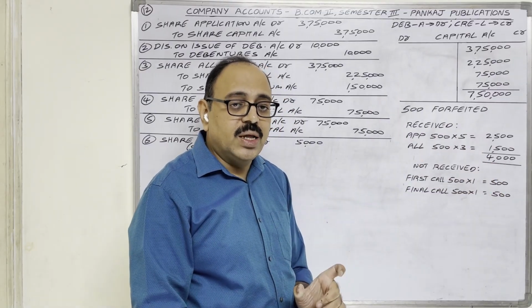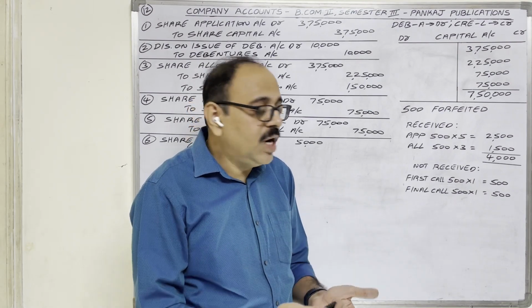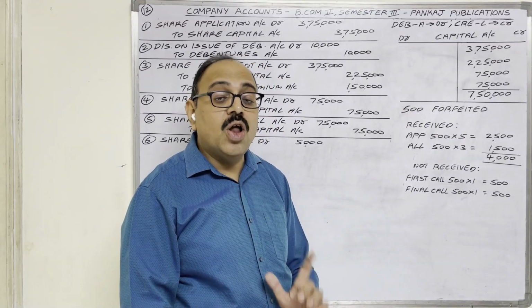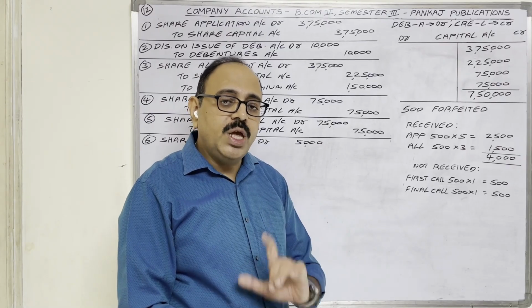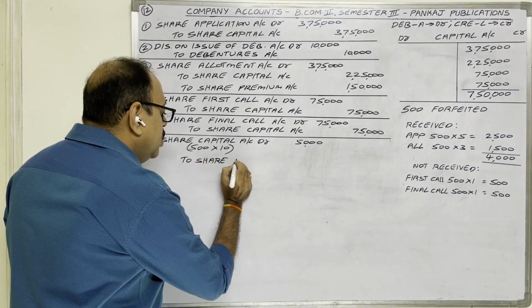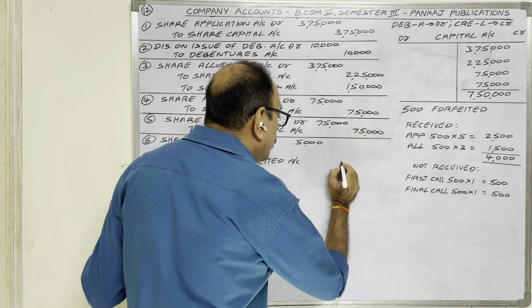This 4,000 is a capital gain to the company because the company is not going to return that money to these applicants. So capital gain comes under nominal account. As per nominal account rule, that 4,000 should be credited, and the account name is share forfeited account. To share forfeited account, amount we have calculated now, 4,000 rupees.